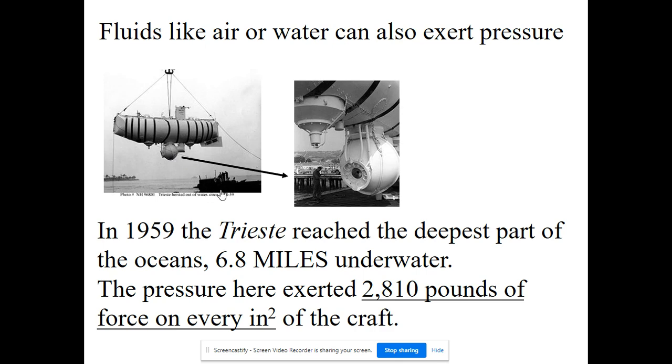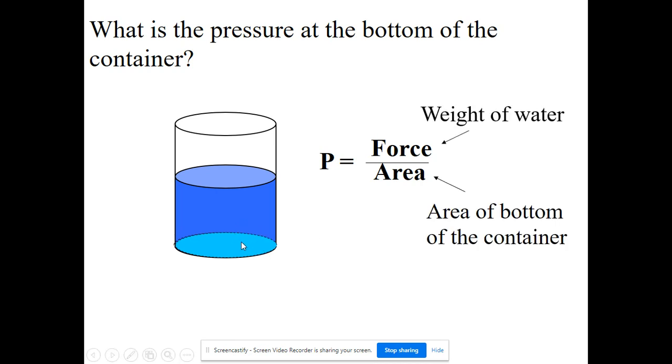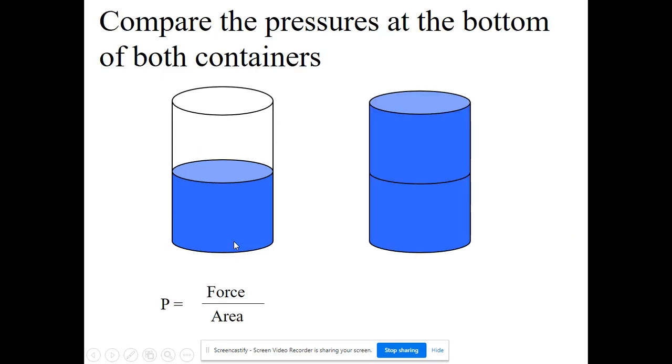So when you're under the surface of a liquid or a fluid, make that general, there's a certain amount of pressure on you. And it works kind of the same way as what we were looking at before. We had a container of water here. The bottom of this container is supporting the weight of this fluid. So there's a certain amount of pressure at the bottom of that: the weight of the water divided by the area of contact of the bottom.